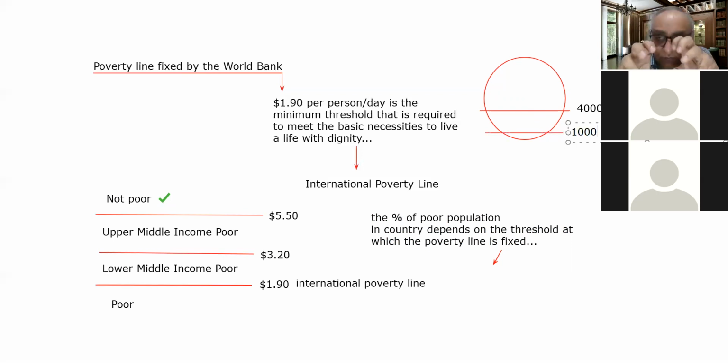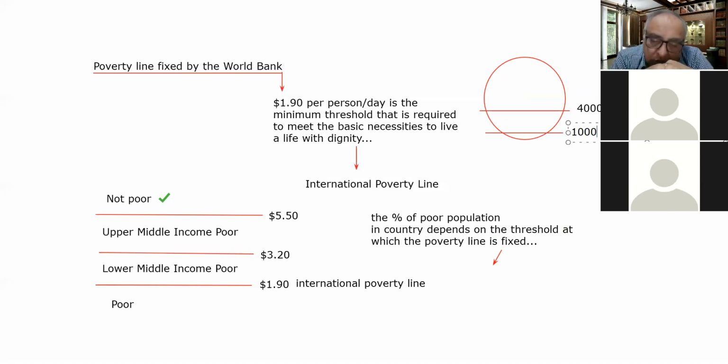So if we count the poor in India on the basis of the threshold level fixed by the government of India, then the poor people in India are very, very low. That is, only 10.6% of the population of India is poor, according to this statistics.